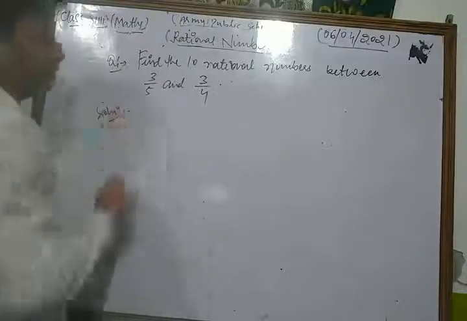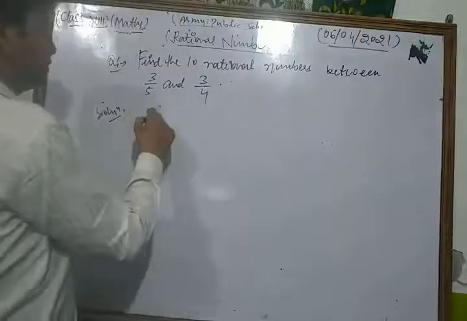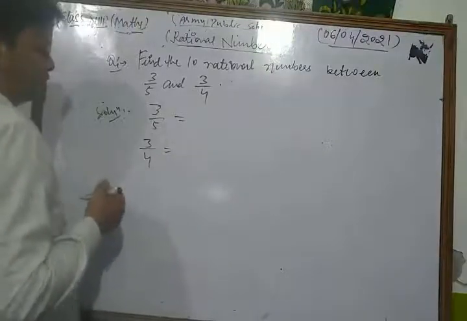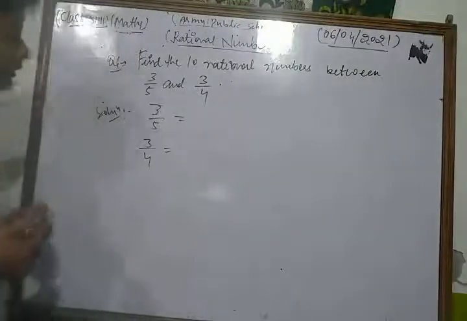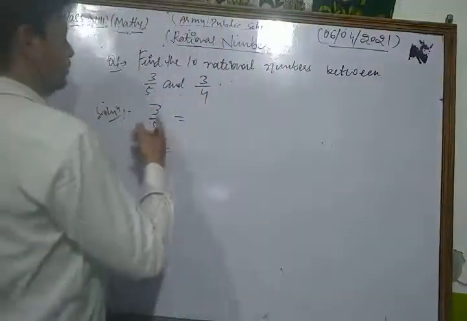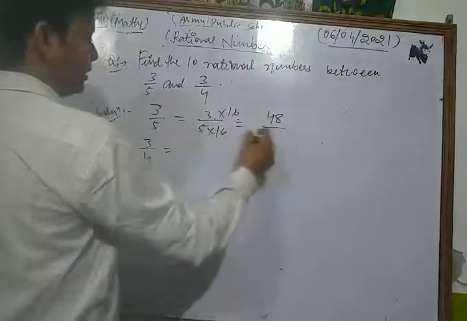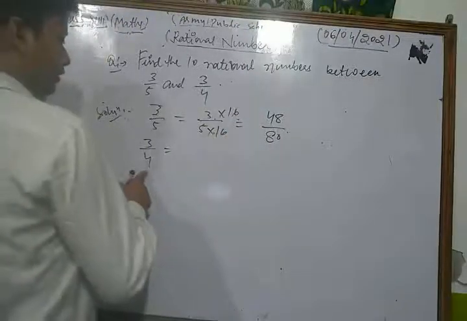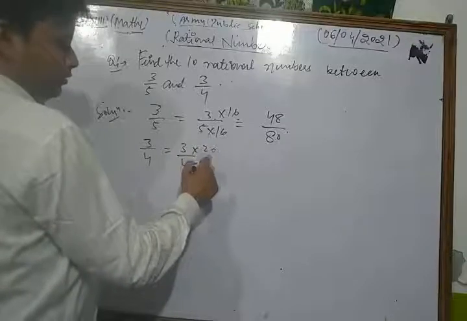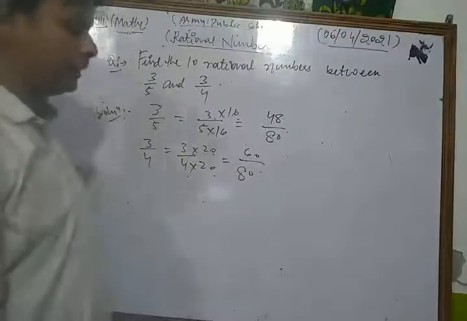Now let's get the solution. For finding 10 rational numbers between these two numbers, first of all we equalize their denominators. For 3 by 5 and 3 by 4, we multiply both the numerator and denominator by 16. So 16 times 3 is 48 upon 16 times 5 is 80. For 3 by 4 we must multiply by 20, so we get 60 upon 80.